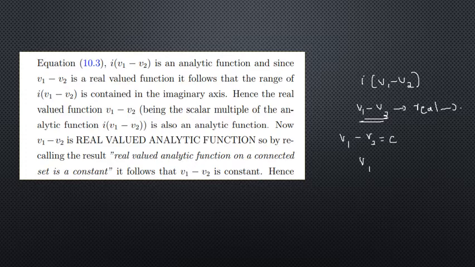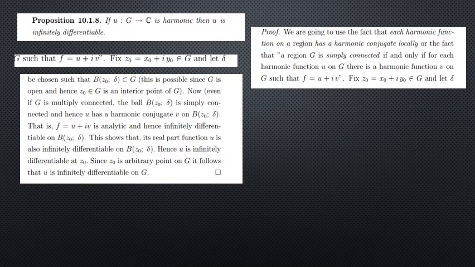So v1 can be written as c plus v2. So this varies by a constant. Analytic conjugates of a harmonic function differ by a constant. Now we have the next proposition, the proof of which you need to study.